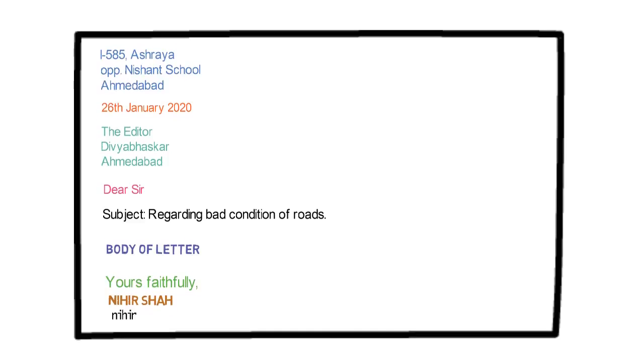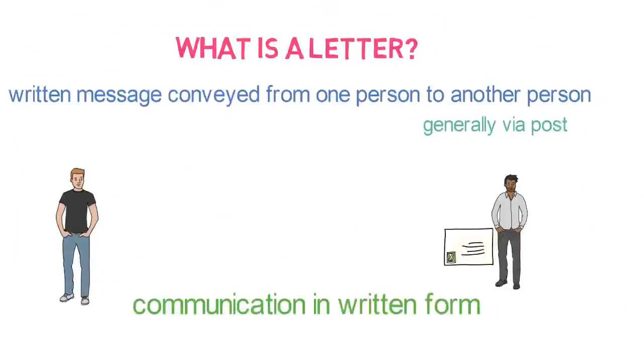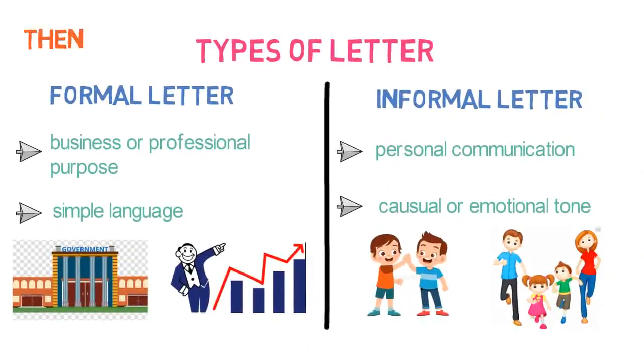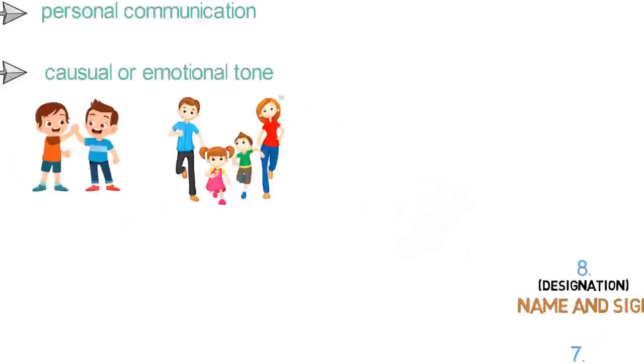That's all about letter writing in this video. Let's quickly revise what we learned in this lesson. Firstly, we understood what a letter is. A letter is a written message conveyed from one person to another person, generally via post. Then we looked into 2 different types of letters, formal letters and informal letters.